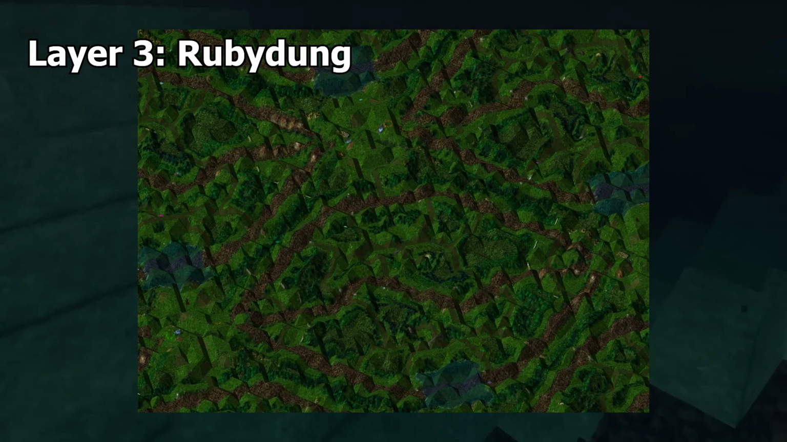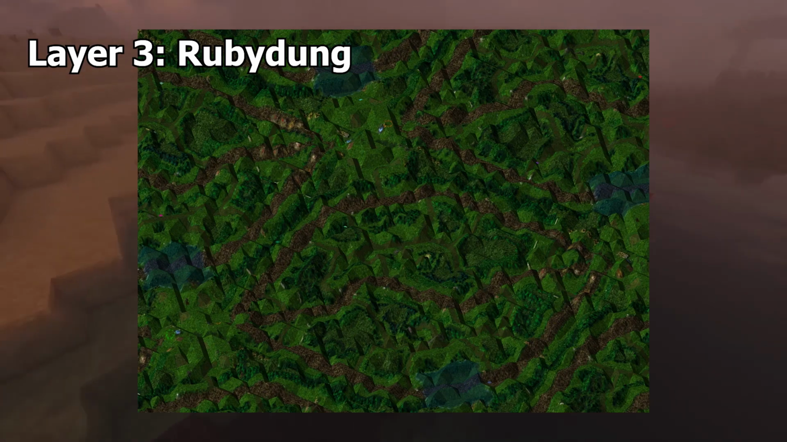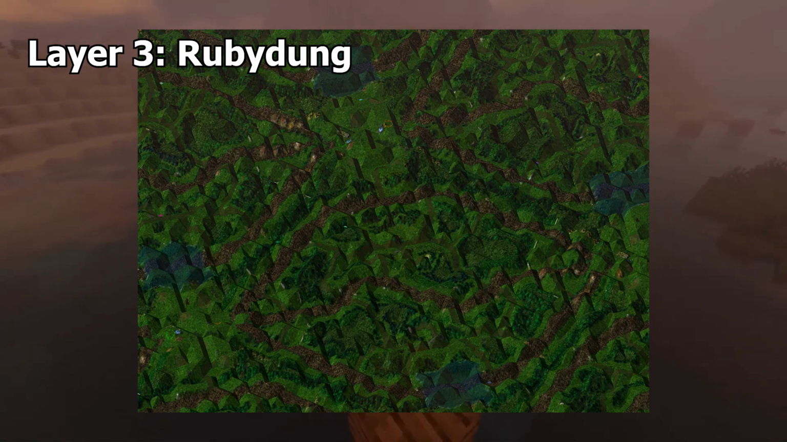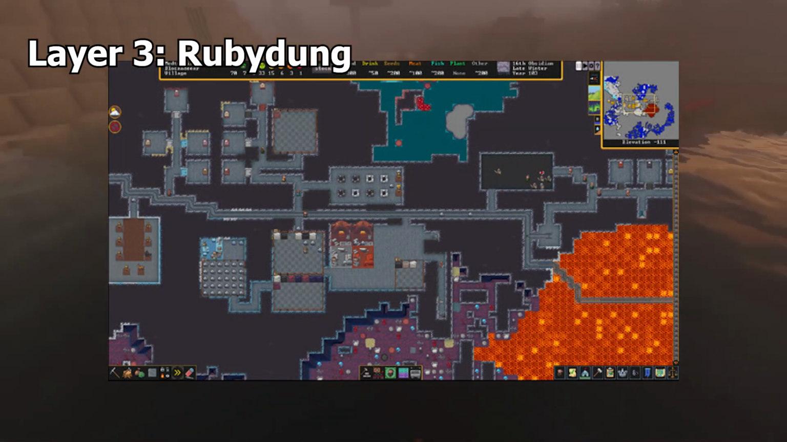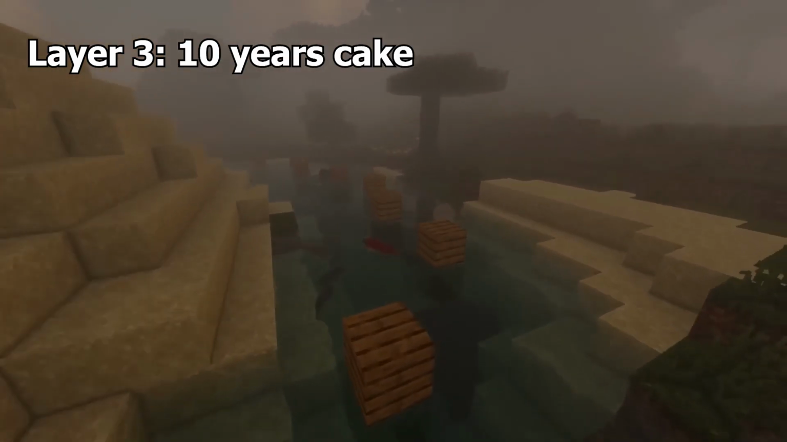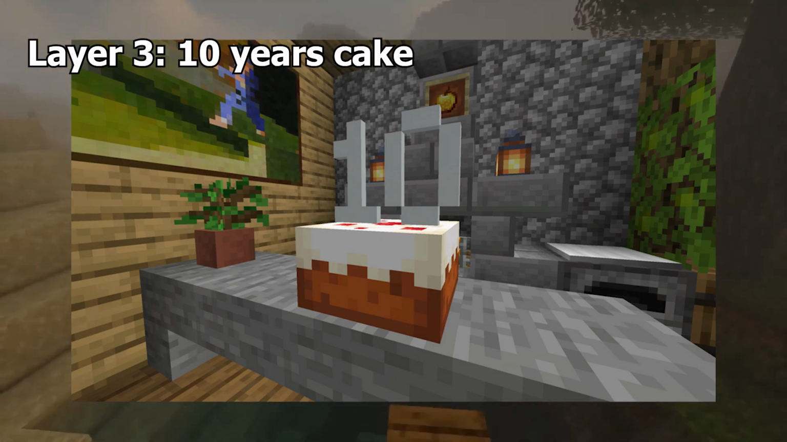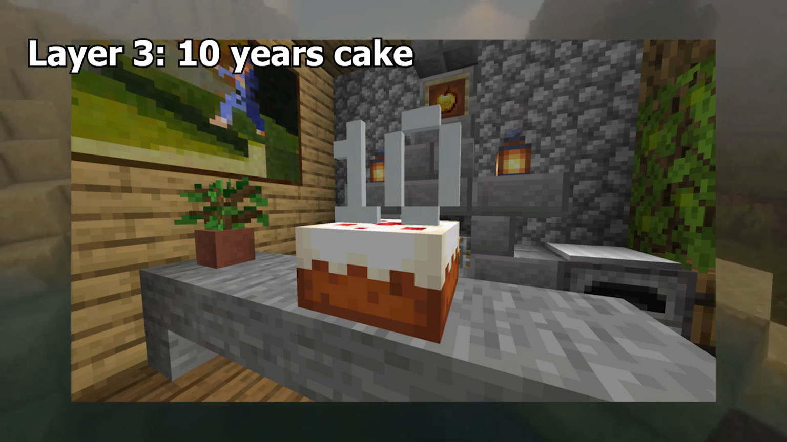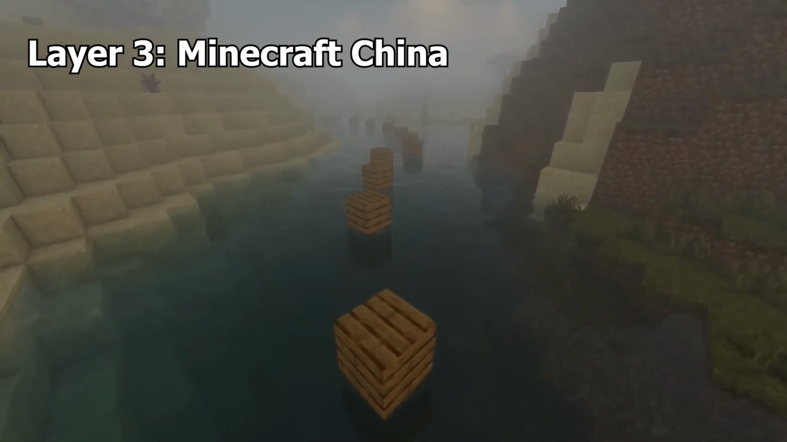Ruby Dung was an unreleased game created by Notch in 2009. It was a strategy game influenced by Dwarf Fortress. Minecraft was based off its code base, which is why this is included in a Minecraft Iceberg. 10 years cake. On the 10th anniversary of Minecraft, if you placed a cake, it would have the number 10 on top of it. Minecraft China.